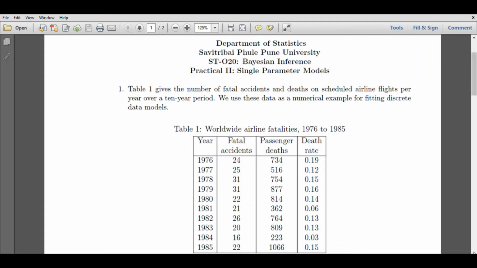Hello students, so time to discuss the second practical. The second practical sheet deals with single parameter models. Let us consider the first question.